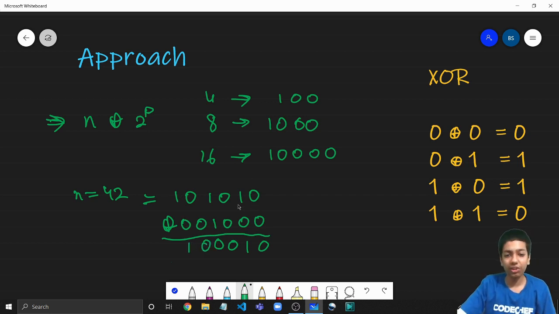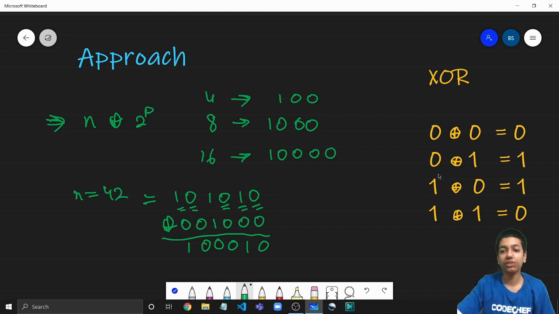So now what can you conclude from this? After we have XORed, notice that all the bits, so this bit, then this bit, this bit, this bit, all of them remain the same, right? Why? Because all of them have 0 as their corresponding bit. And from this chart, we can clearly see that any bit, basically 1 or 0, XORed with 0 stays the same. So 0 XOR 0 is 0 and 0 XOR 1 is 1. So from 0, we are getting the same bit again, right? 0 stays 0 and 1 stays 1.